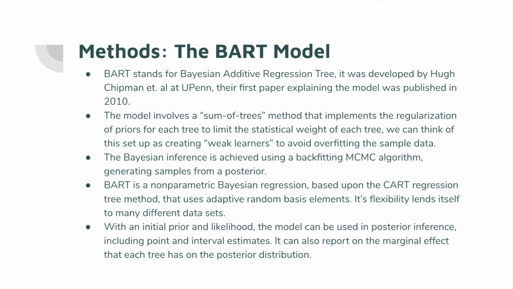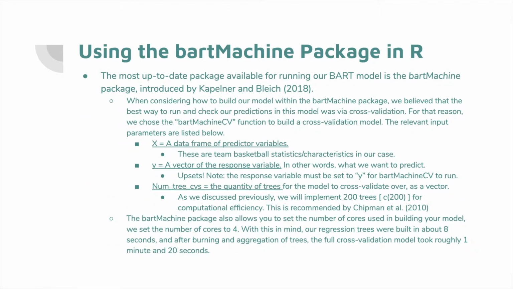Unlike similar tree models, the Bayesian additive regression tree incorporates multivariate components in its construction. And this allows for a lot of flexibility when you're dealing with different parameters or different sets of data. For example, we'll deal with different predictive statistics in our different models, and we will also deal with a certain number of games as our training data to train our models, and then a certain amount of test data to predict on.